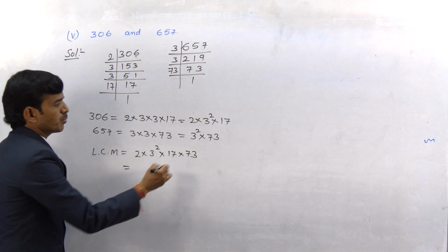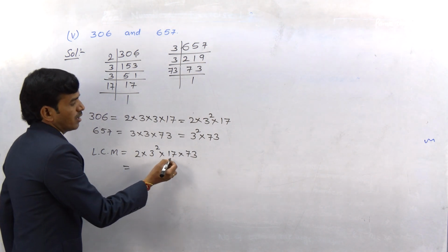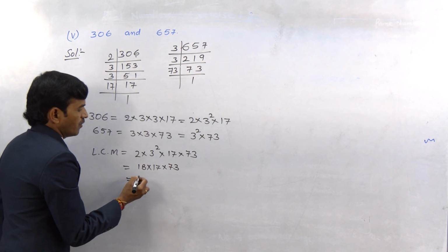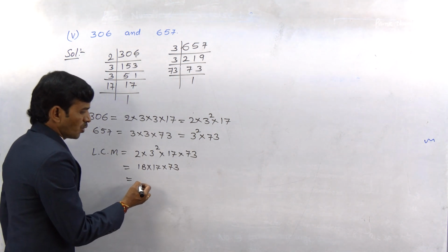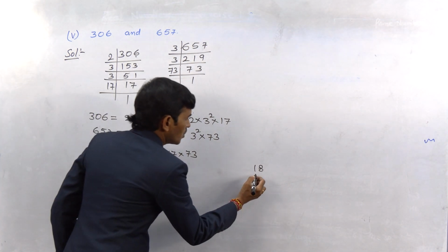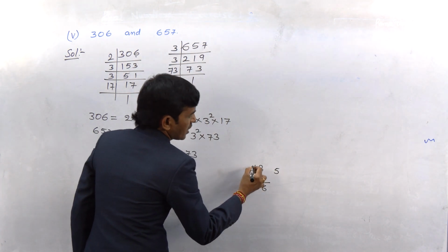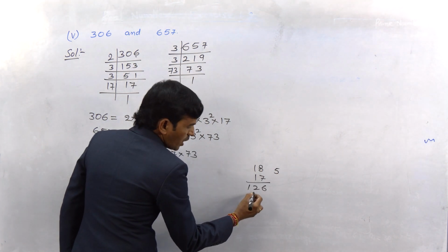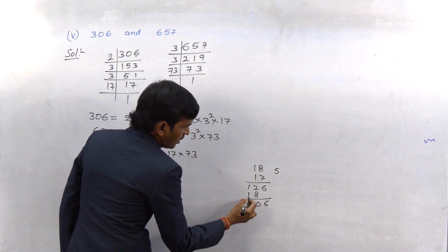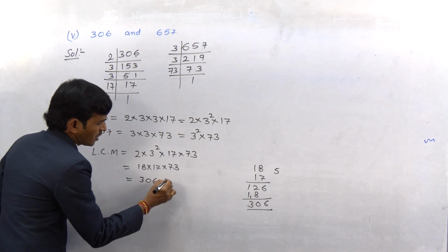So let's find its product. 3 3s are 9, 9 2s are 18. 18 into 17 into 73. If you multiply these, you will get this product. Let's find its product. 18 into 17. 7 8s are 56. 7 1s are 7 plus 5, 12. 1 8s are 8, 1 1s are 1. So it can be added: 6, 10, 1 carry, 306. So it is 306 into 73.